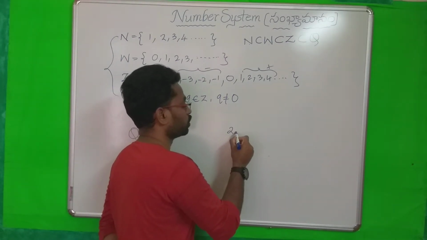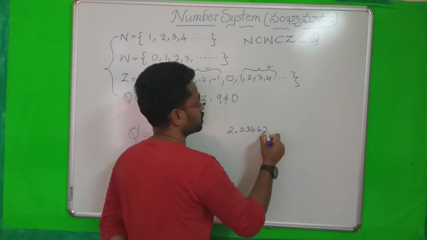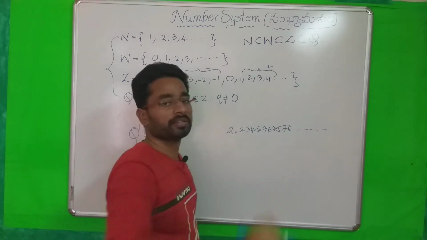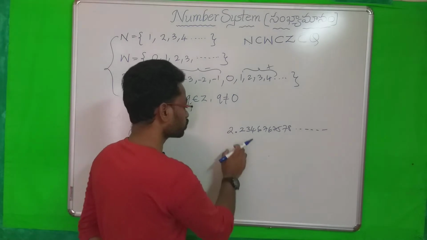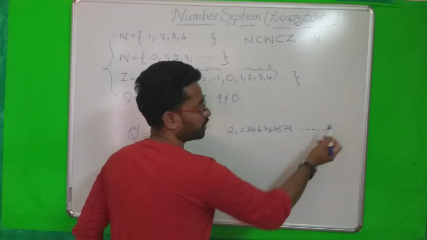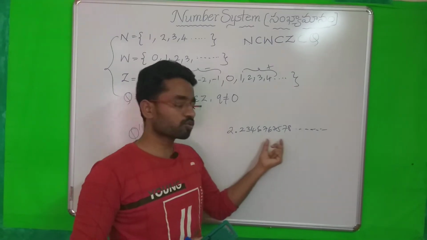For example, 2.346767578 and so on, like this. This is called an irrational number, karaniya sankhya. Why are we saying it is non-terminating? There is no end, it is going continuously, okay, and no period is repeating.